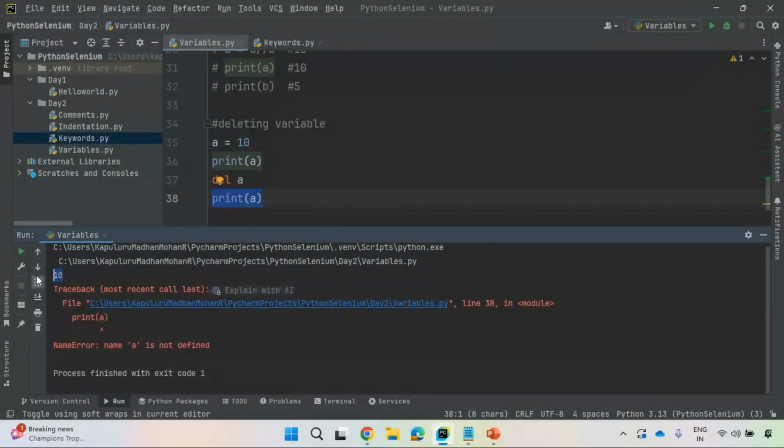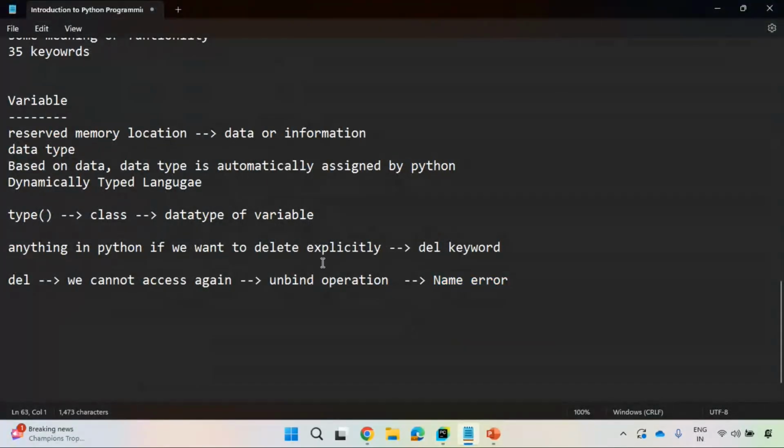Before deleting, what is the value of a? It is 10. Is it right? After deleting, is that object available? No, it is not available. That means you cannot access that again, which is an unbind operation. You see here, NameError. Very, very important observation it is.